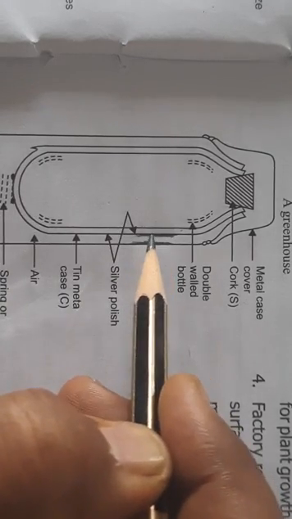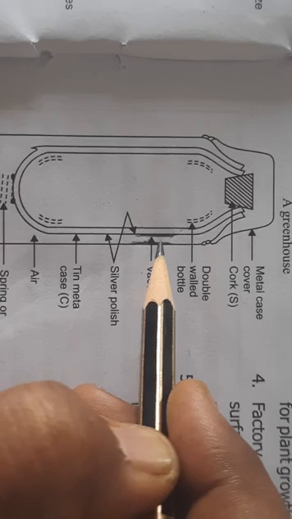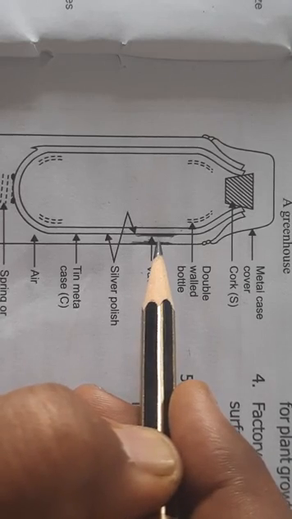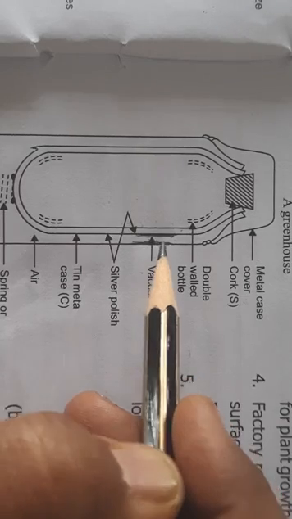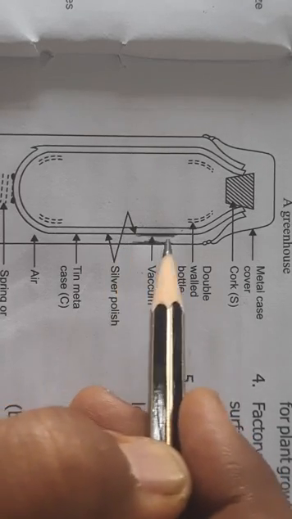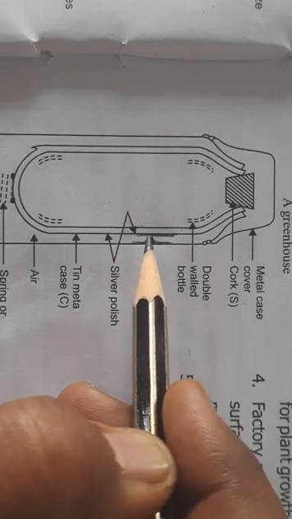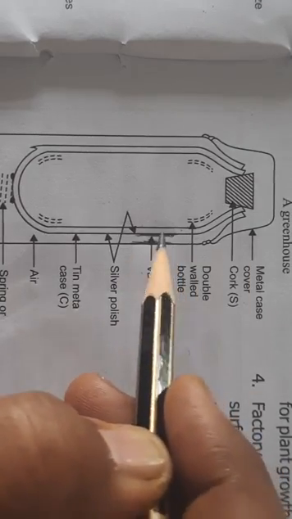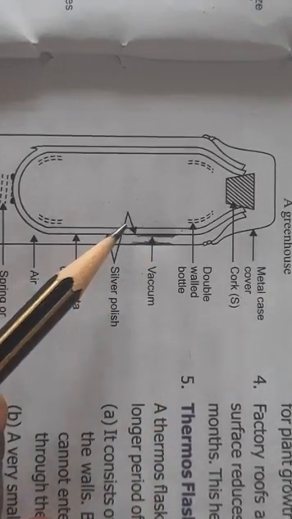In vacuum, you all know, neither conduction nor convection will take place, because children, you have learned that both conduction and convection need a medium. Conduction needs solid and convection needs water or air. But here in the vacuum there is no solid. Even though there is solid, there is no air or water, and everything has been removed because of vacuum. So this is how the thermos flask remains hot or cold.